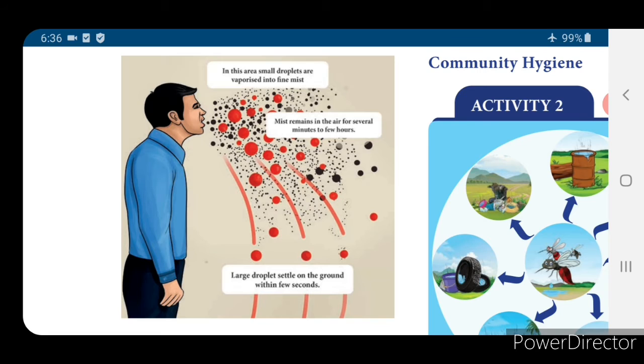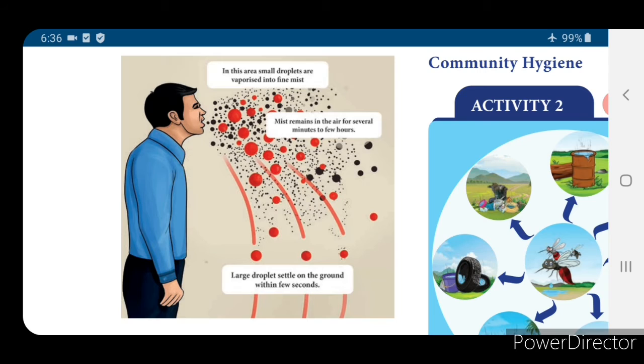In this area, small droplets are vaporized into a fine mist, and the mist remains in the air for several minutes to a few hours. Large droplets settle on the ground within a few seconds. If a person sneezes, immediately the water droplets coming out from the person mix in the air and move from one place to another.